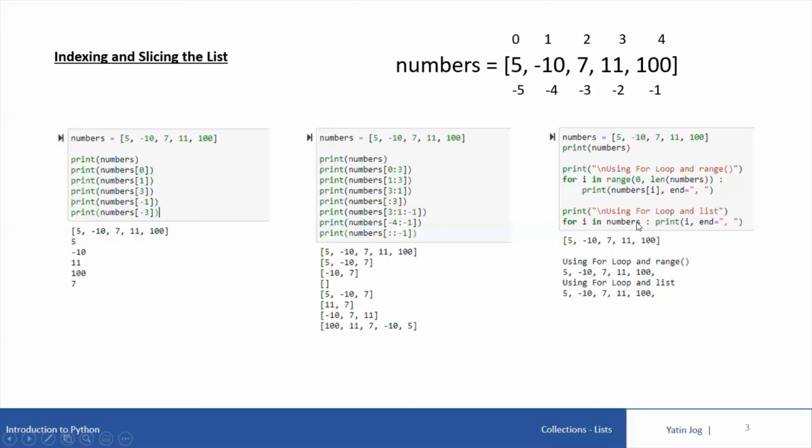When I say for i in numbers, this i will take one element in every iteration, traversing through numbers element by element. In the first iteration of this for loop, i will be 5. In the second iteration, i will be minus 10 and so on. And I'm printing the value of i, so I'm printing the whole list again. So either you can use the index of a specific location inside a for loop to print the whole list values, or you can directly use i in numbers and then print the list values.